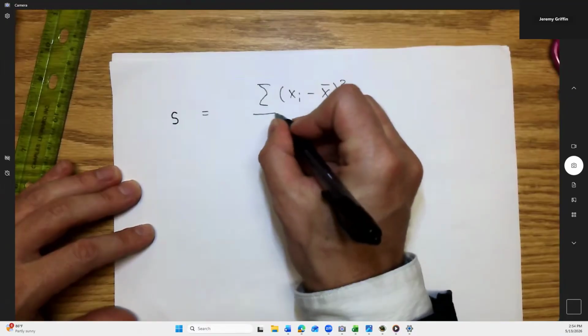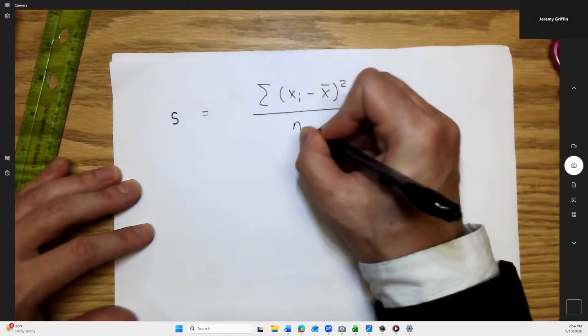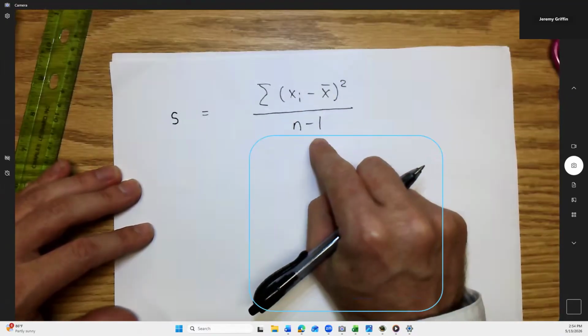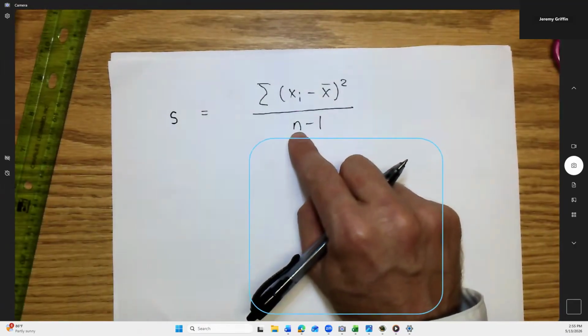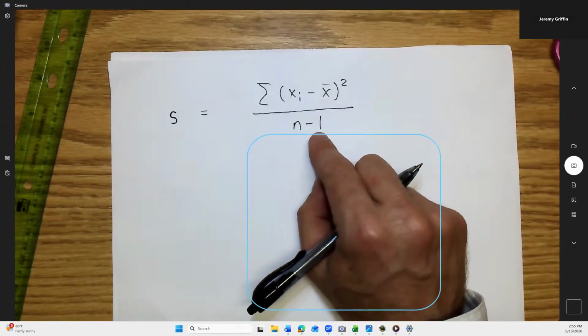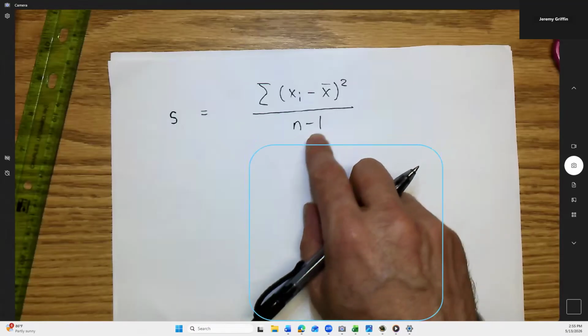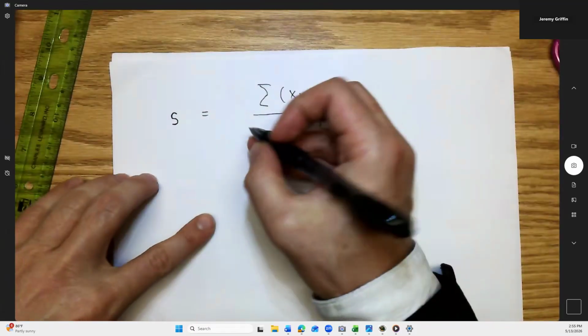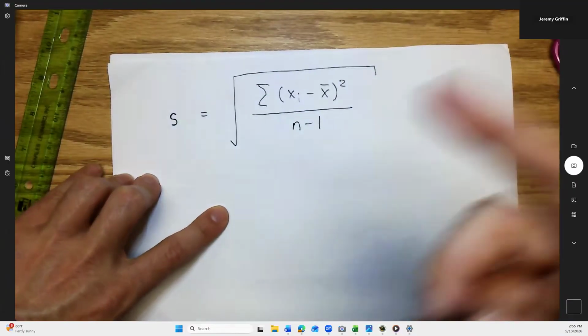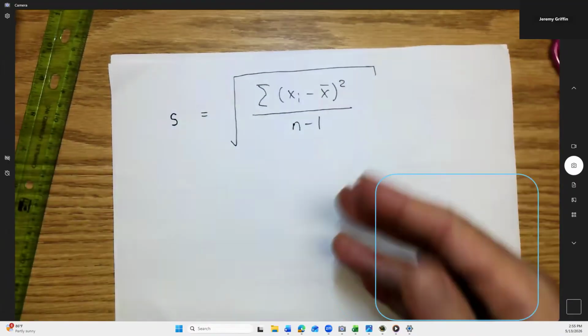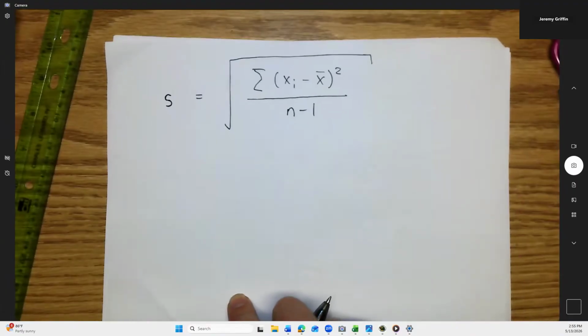The next step is to divide by the number in the set minus 1. This is called degrees of freedom. In this case, we have five dogs, 5 heights, so I'm going to do 5 minus 1 to get 4. There's a whole story behind that, but I'm just going to run with it. And the very last step is to take the square root of this whole thing. You can think of that as kind of undoing the square from before. So you see this is going to be a process.